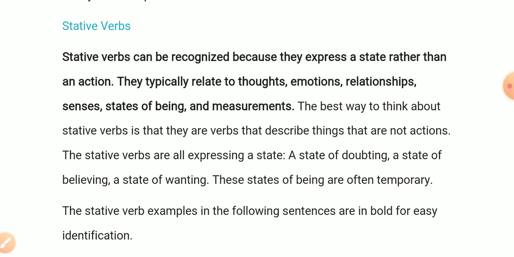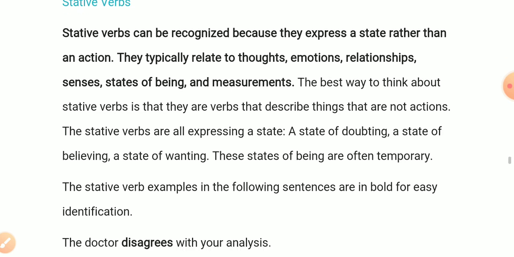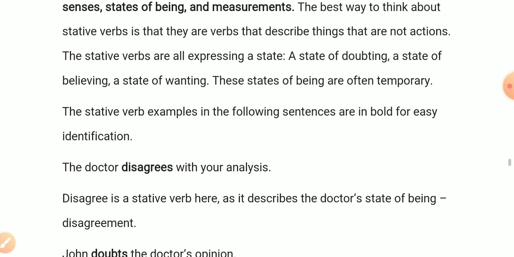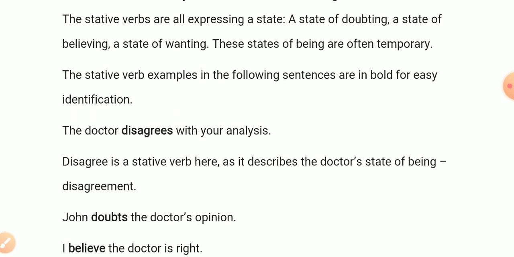The stative verbs are all expressing a state of doubting, a state of believing, a state of wanting. These states of being are often temporary. The stative verb examples in the following sentence are in bold for easy identification. The doctor disagrees with your analysis.